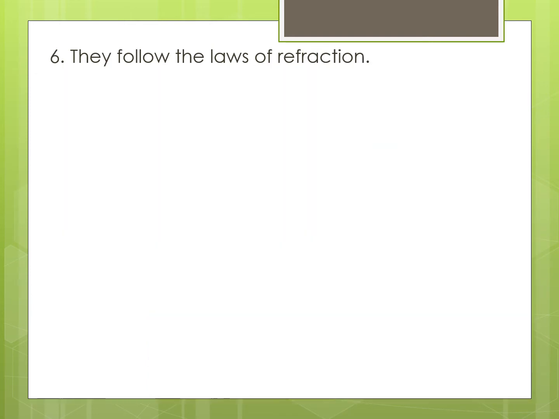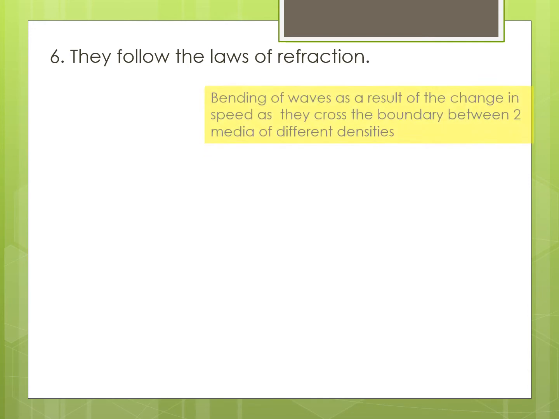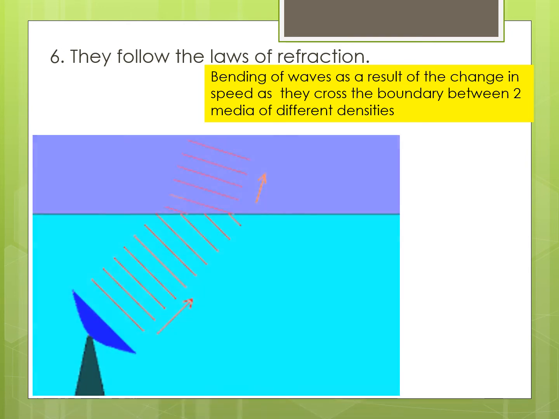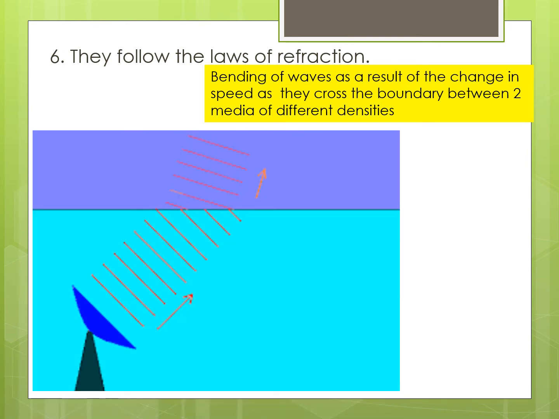They follow the laws of refraction. Refraction is the bending of waves as a result of the change in speed as they cross the boundary between two media of different densities, similar to this one. A wave transmitted by a satellite dish changes its path due to the change in speed as it crosses the boundary between the layers of the atmosphere.